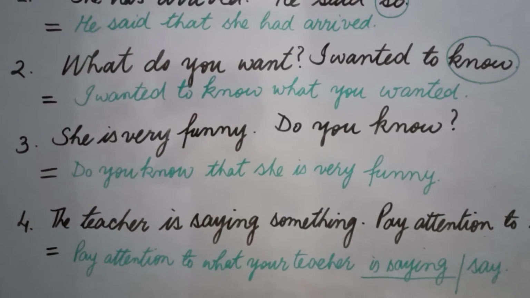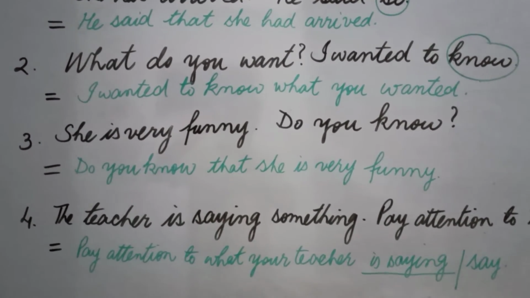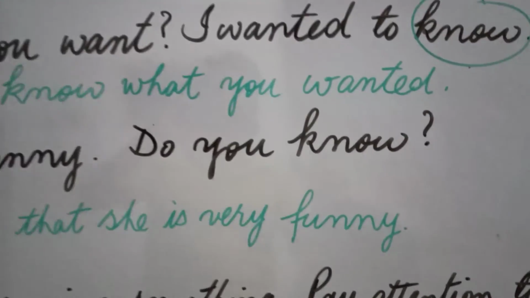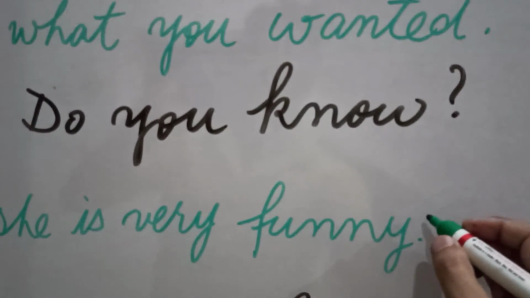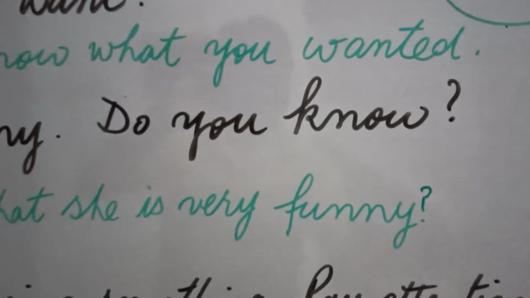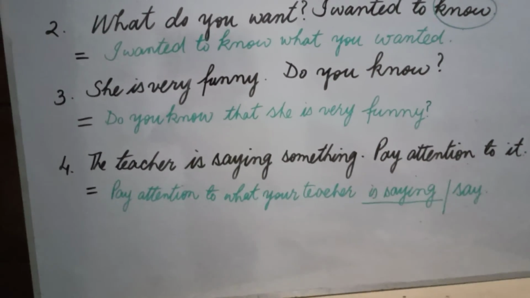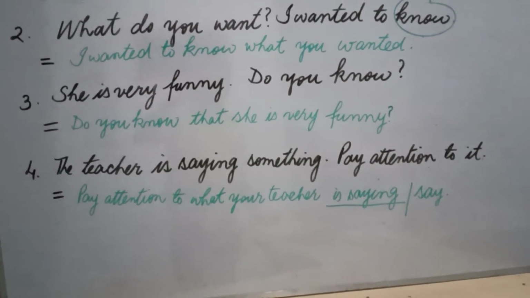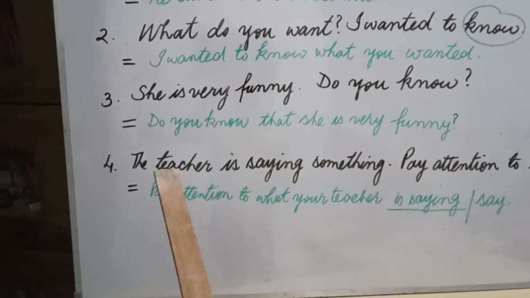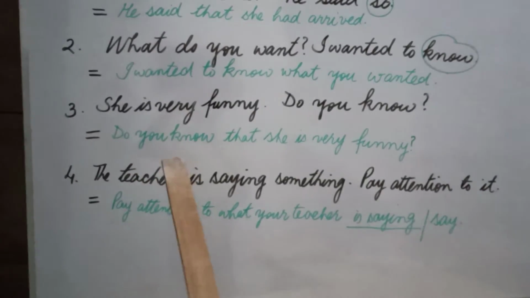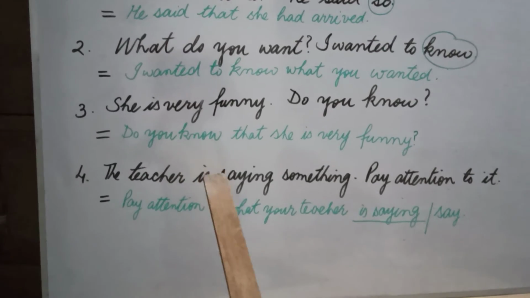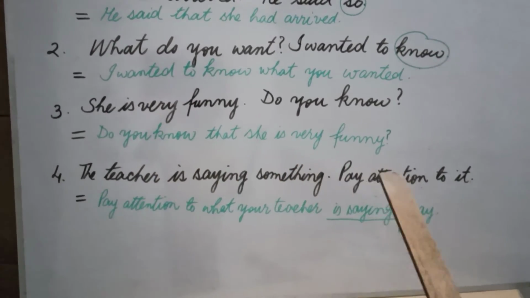This is a principal clause. Whenever your principal clause is interrogative, we will have to put a question mark at last. But when we change in between, we don't put a question mark. Then our answer is do you know that she is very funny?